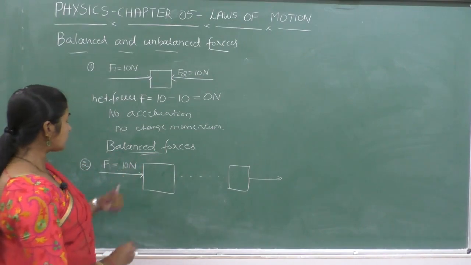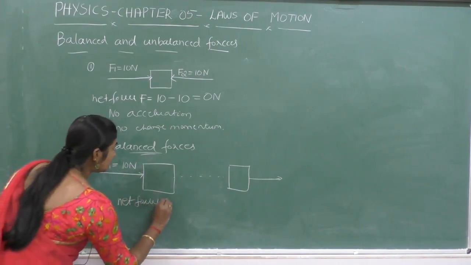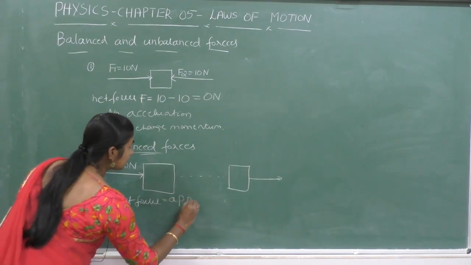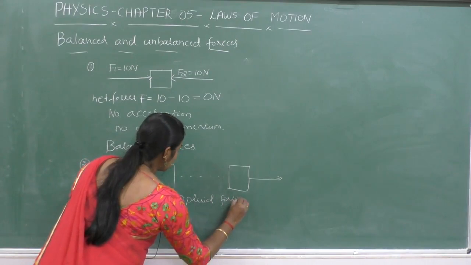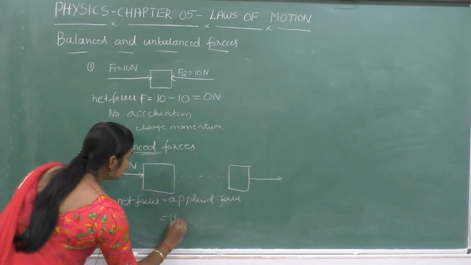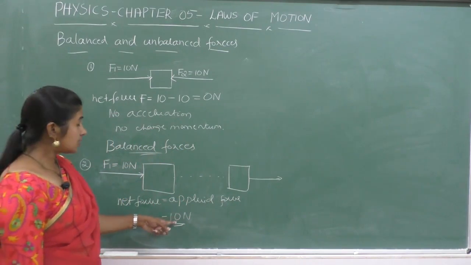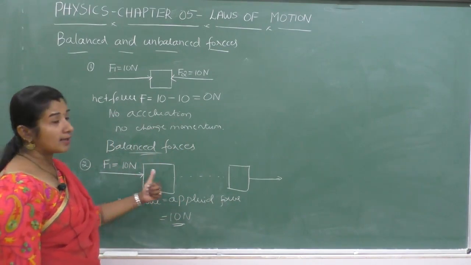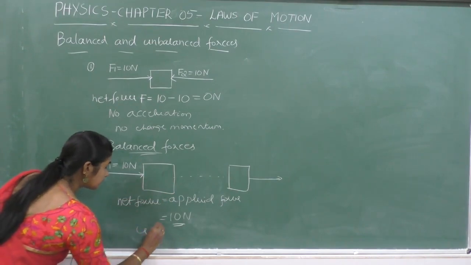Here the net force is equal to applied force in the absence of resistive force, and that's equal to 10 Newton. Such force is called as unbalanced force.